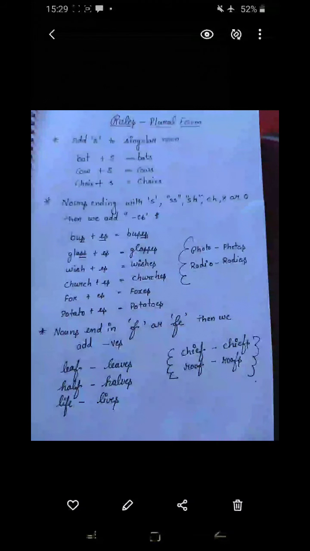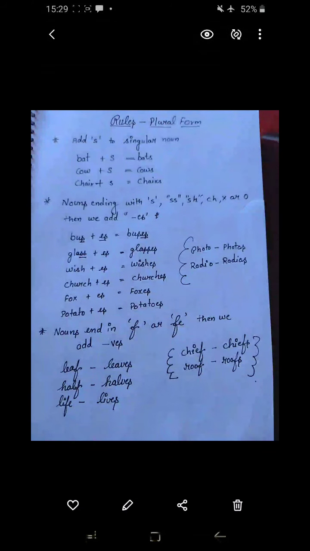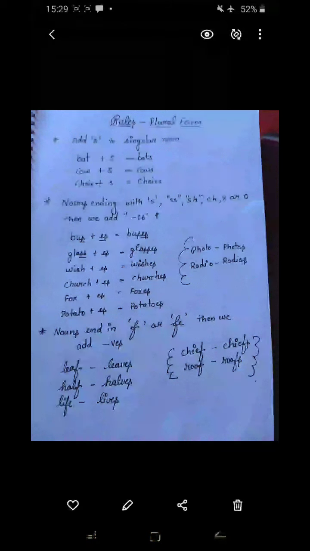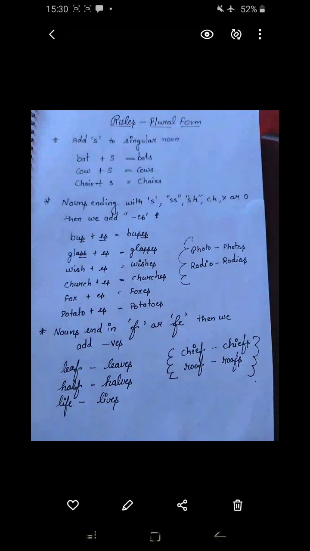But some words are exemptions or exceptions to that rule. For example, photo. Photo is also a word that ends with o, but we make it plural by just adding s. Same with radio. Radio is also ending with o, but we put only s to make it plural.